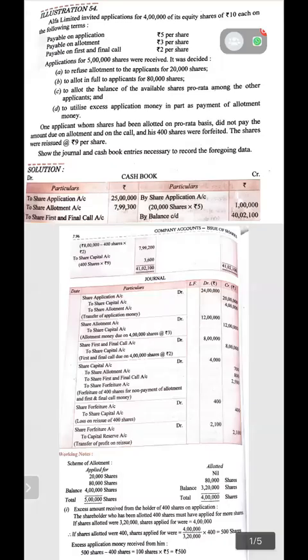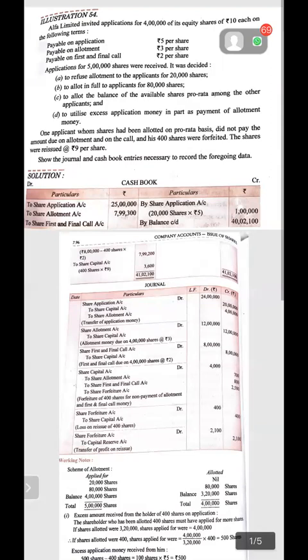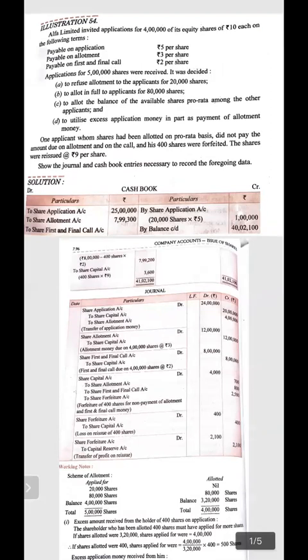Good morning, students. Today we are going to do the last topic of chapter 6, company accounts, and the topic is oversubscription, forfeiture, and reissue. Till now, we discussed how the forfeiture is to be done, how the reissue of the share is to be evaluated, and how the oversubscription is to be dealt with. What is the accounting treatment of all these terms?